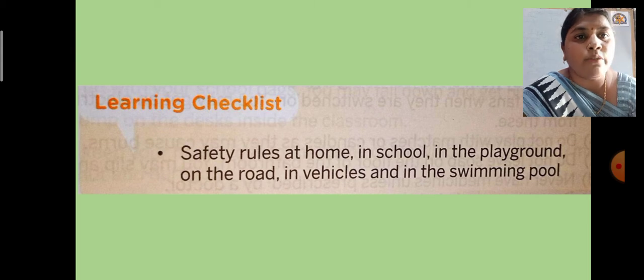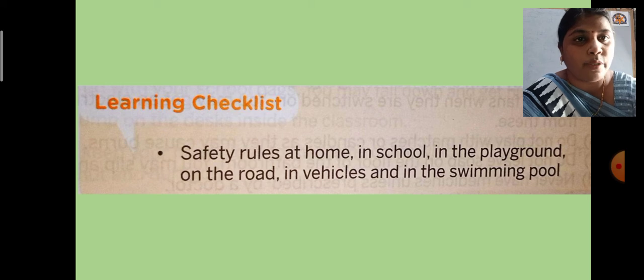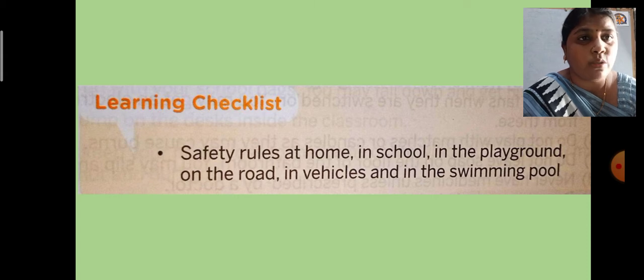These are the rules we have to follow for our safety and betterment. They are made by our government, our teacher or our society, so all these rules we have to follow properly.